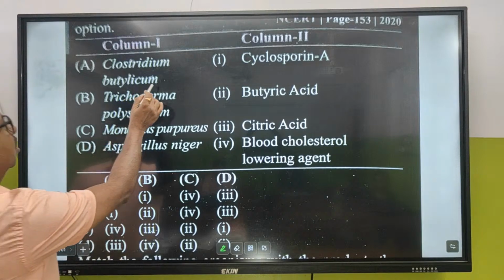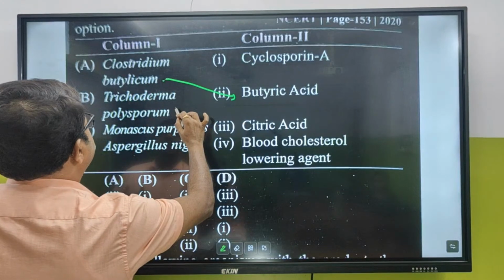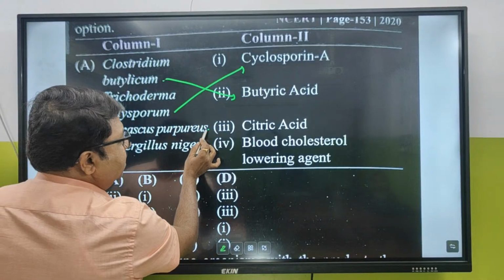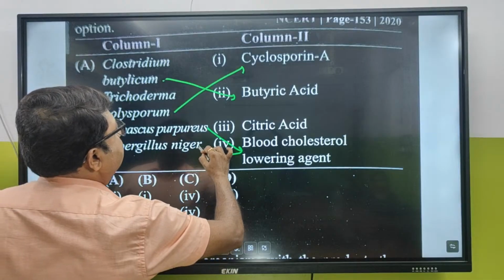Clostridium butylicum, butyric acid. Trichoderma, cyclosporin. Monascus purpureus, blood cholesterol lowering agent, statin. Aspergillus niger, citric acid.